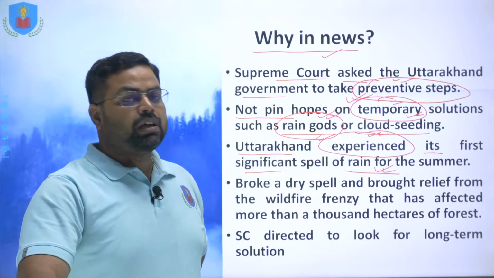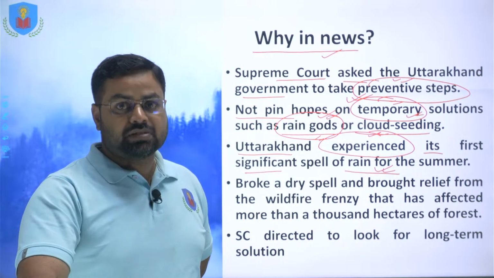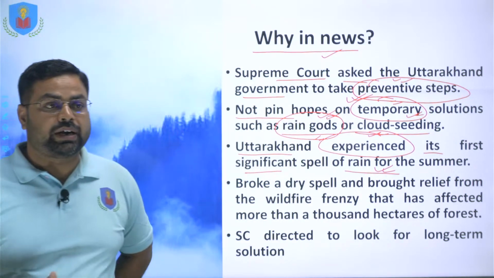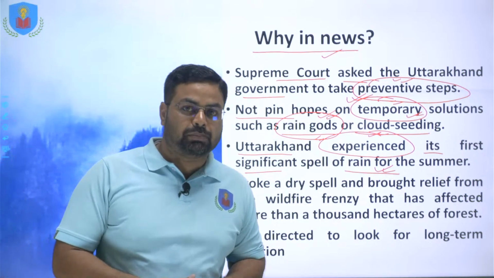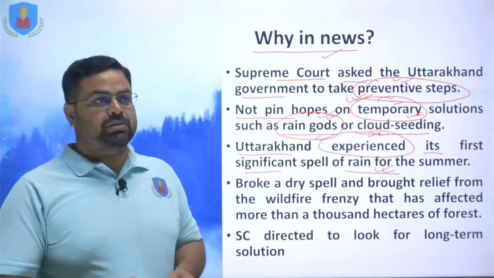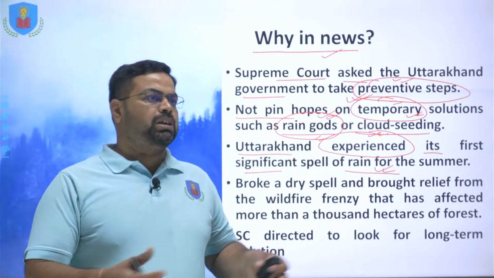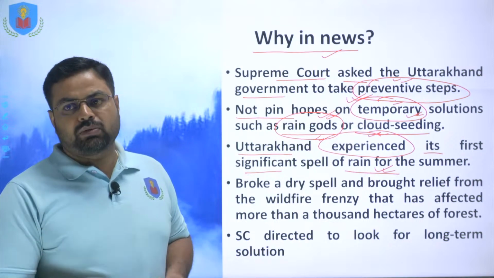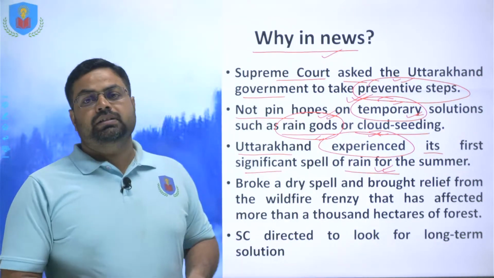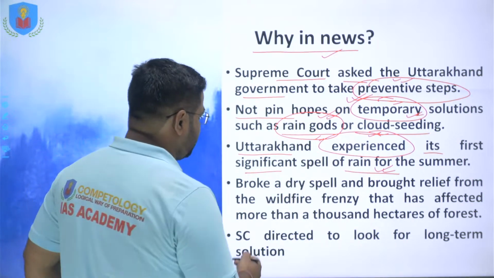However, a God-gifted solution is not a permanent solution, and not a good method to address any ecological or geographical problem in which preventive actions are possible. You cannot take preventive measures for volcanic eruptions or earthquakes; there you can only prepare better. However, here preventive measures can be taken to reduce instances of forest fire.